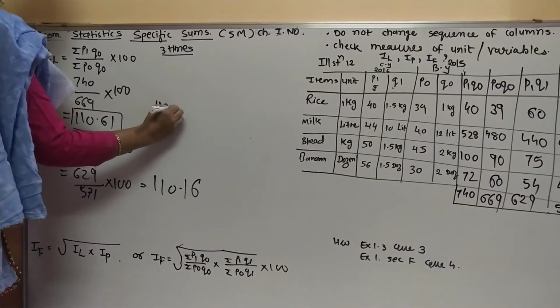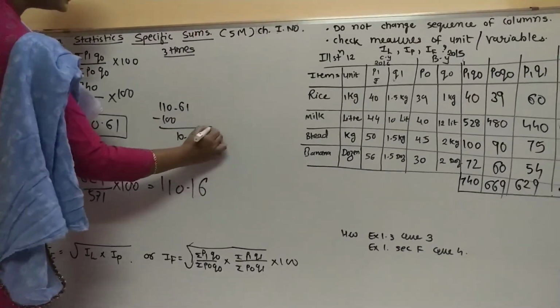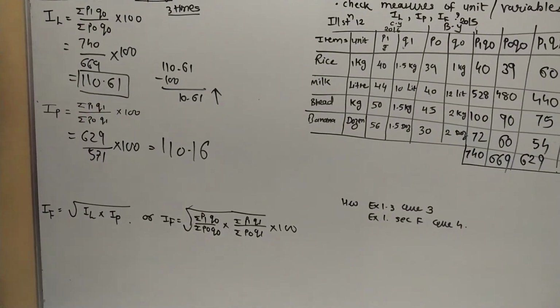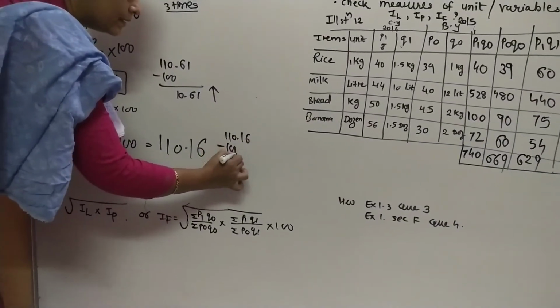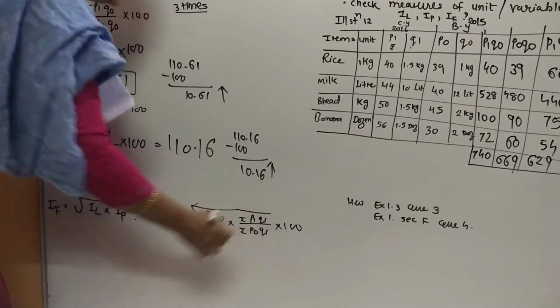So you can see how much increment happened. 110.61 minus 100, so 10.61 is the increment, and here 110.16, so 110.16 minus 100, the answer will be 10.16 is the increment.